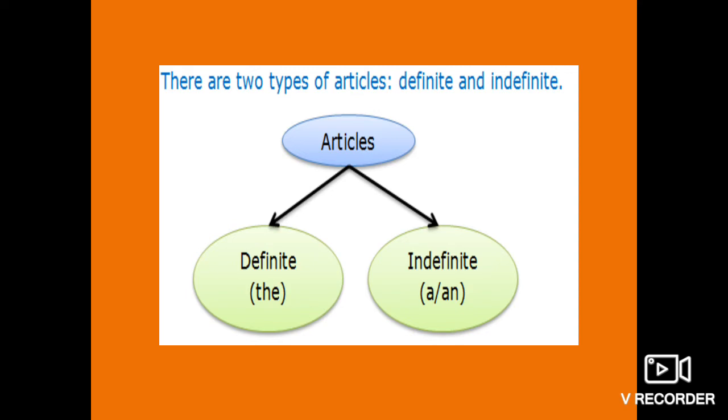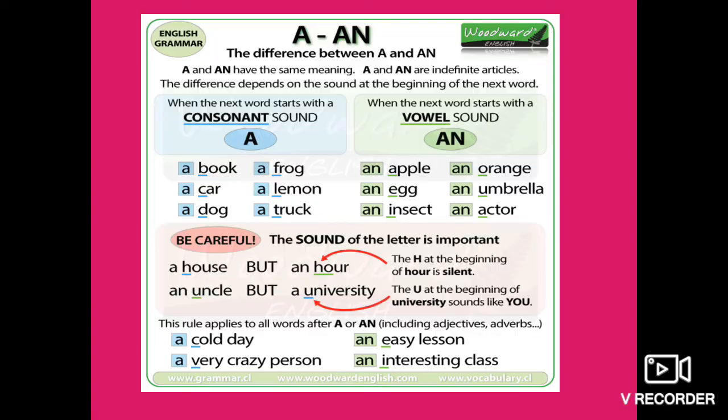Now let's see where we'll have to use these three articles. First of all, a and an. See, students, although a and an have the same meaning and they both are indefinite articles, the difference depends on the sound at the beginning of the next word.